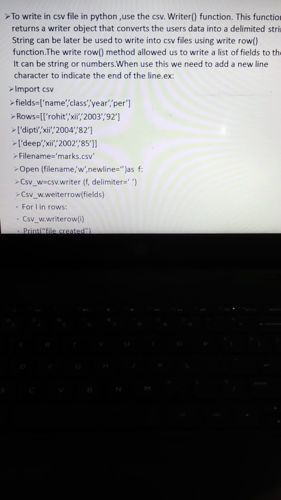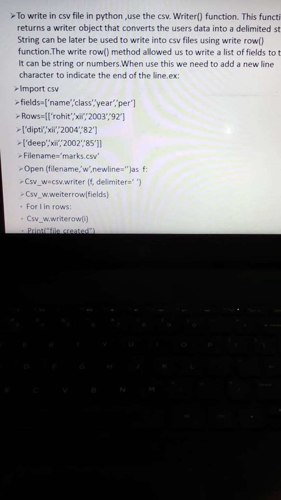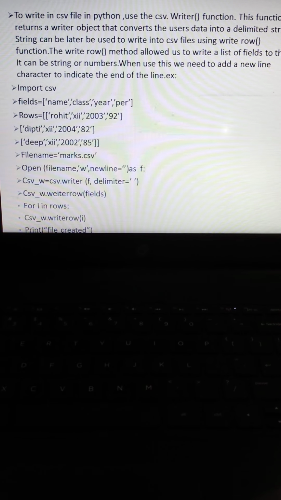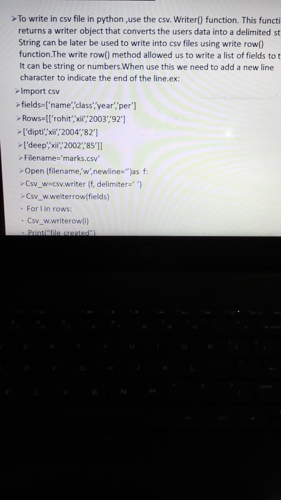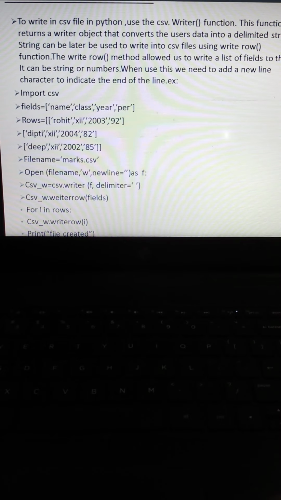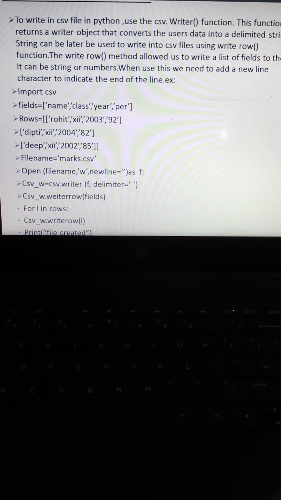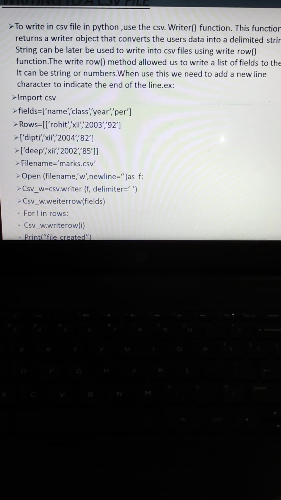In the writerow method, it is accessible as a list of fields written to the file. It can be strings or numbers or both. When using this, we need to add a newline character to indicate the end of the line, which we already know from text files, that is EOL, the end of the line.